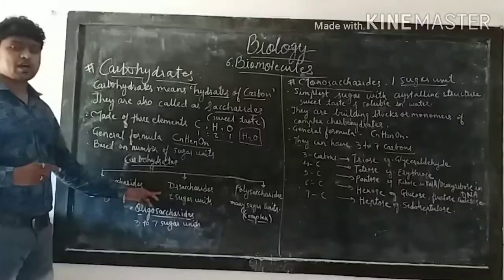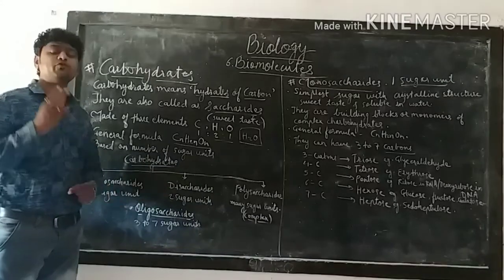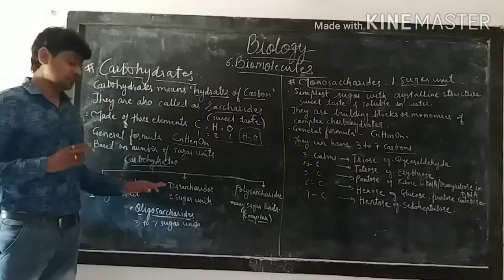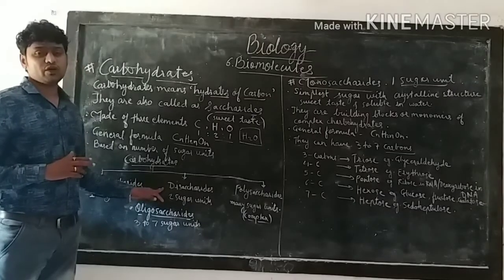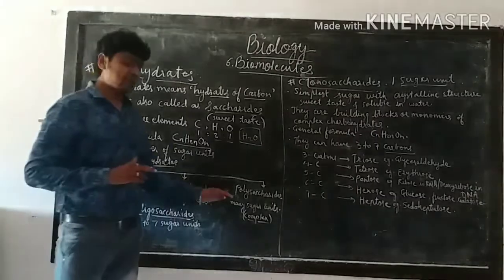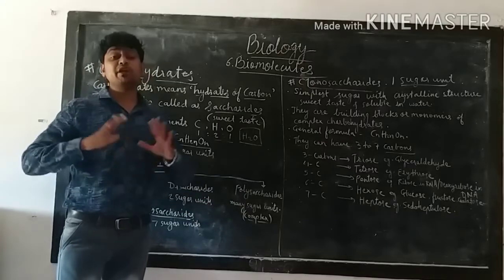The second type of carbohydrates are disaccharides. These are made up of two sugar units. Di means two, and that is why we call them disaccharides. The third type of carbohydrate is polysaccharides. They are made up of many sugar units.